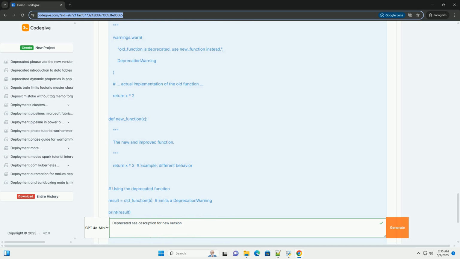Removal timeline: ideally, although not always specified, a good deprecation notice will include an estimated timeline for when the deprecated functionality will be removed. This gives developers a concrete deadline to work towards. 2. Why is code deprecation necessary? Deprecation serves several critical purposes in software development.